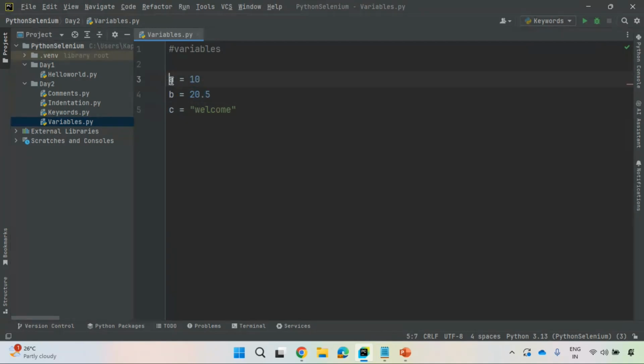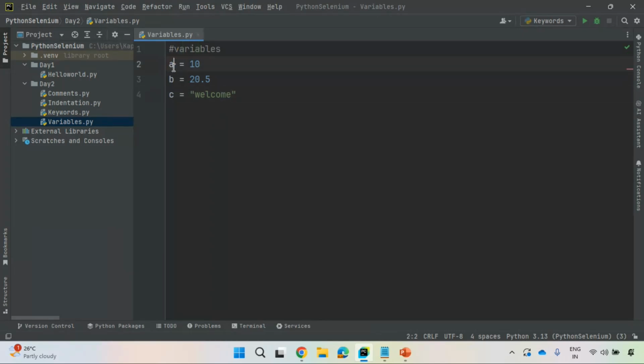Am I representing the data type here, like int, float, or string? No, I am not representing it. Observe here, I'm not representing. I'm only specifying the data. I'm passing the data to these containers, and based on the data provided, the data type will be automatically assigned.